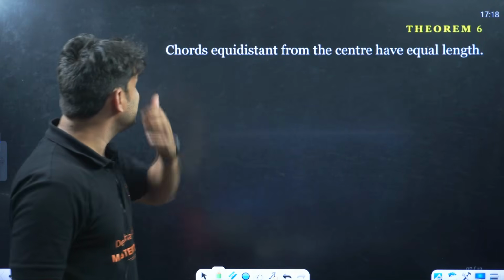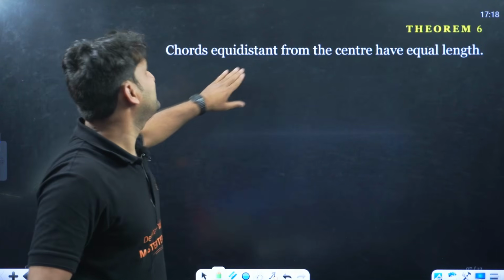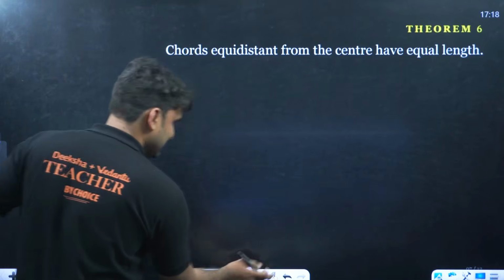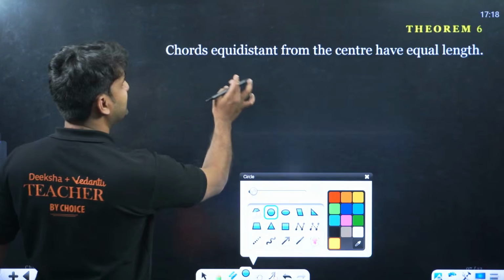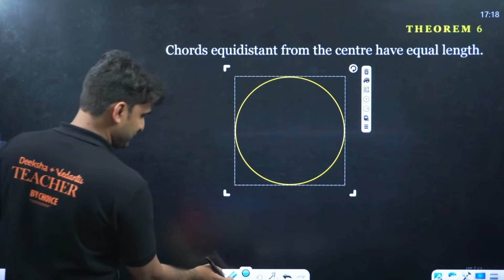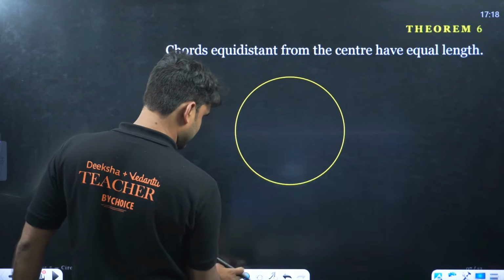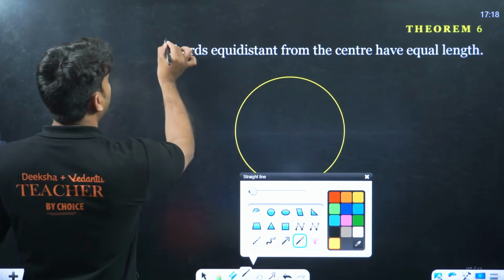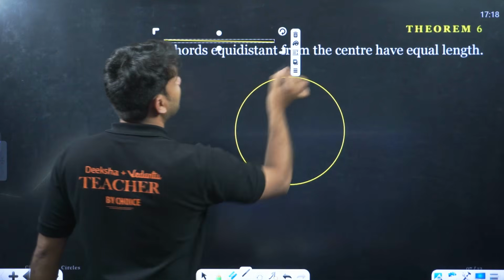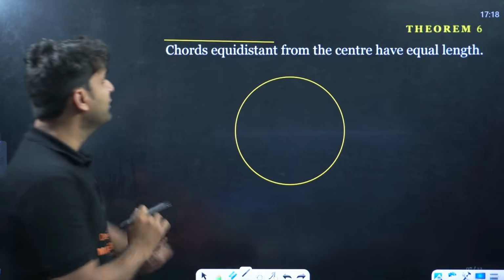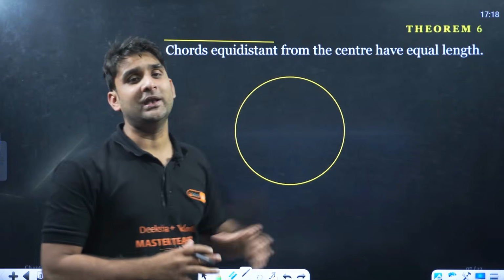Moving to theorem number 6. Chords equidistant from the center have equal length. Okay, let's see. So what is theorem number 6? This theorem says that chords equidistant from the center have equal length.